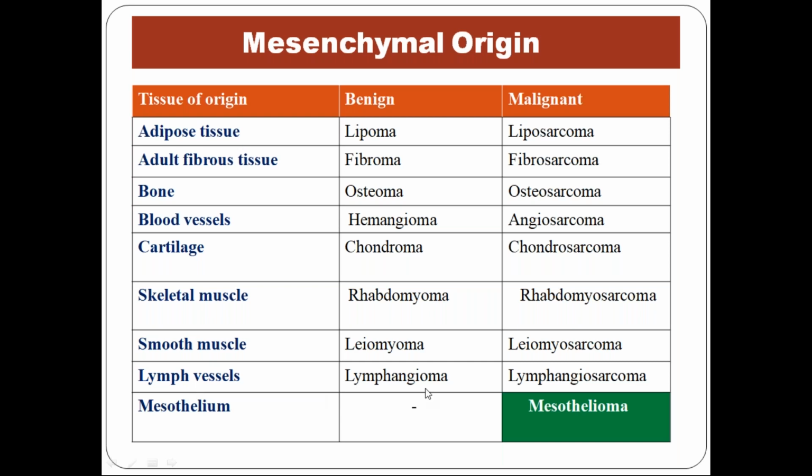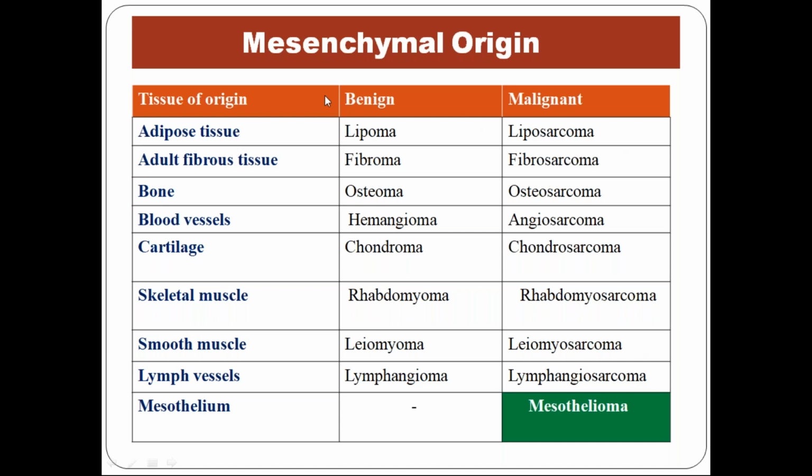So lymph vessels is lymphangioma, lymphangiosarcoma. Mesothelial cells, there is no benign counterpart, thank God. There's only a malignant counterpart, and that's also going against the rules of nomenclature. So mesothelioma. Just because oma is there, please don't think it is benign, it's a malignant tumor.